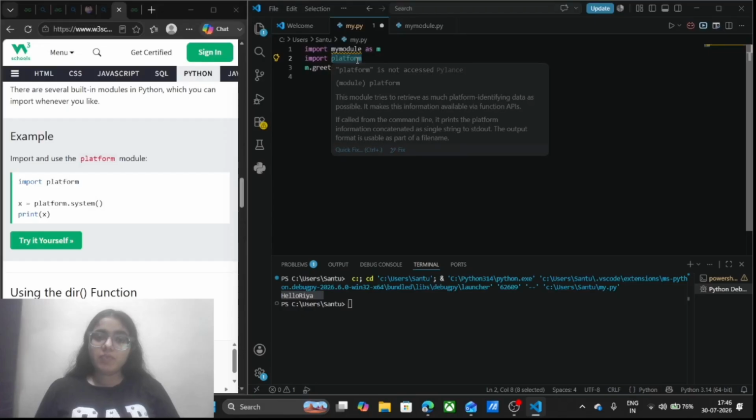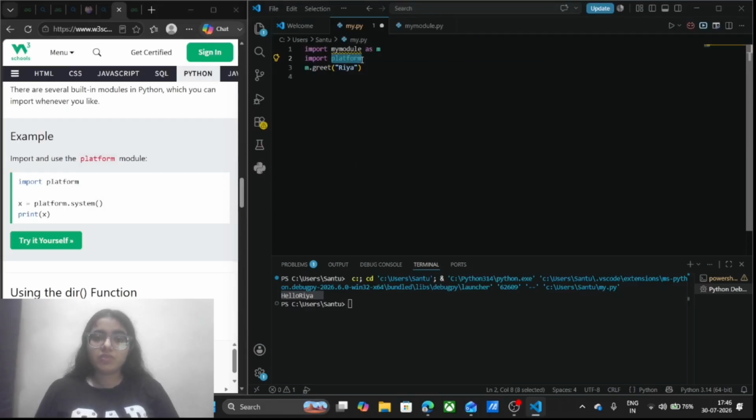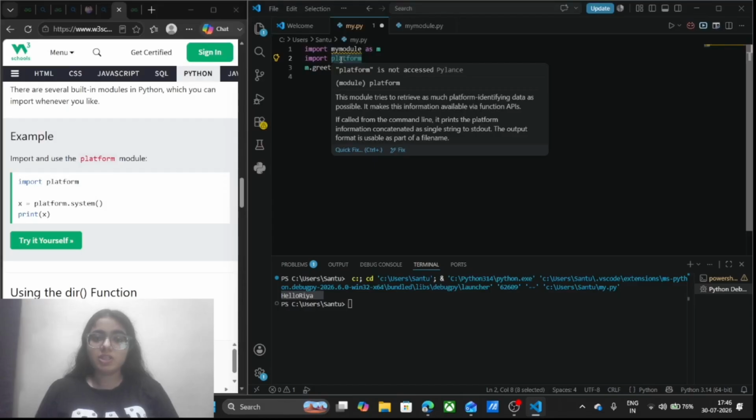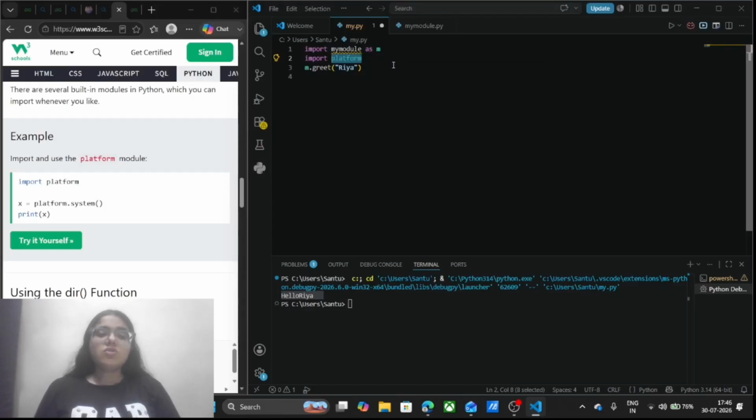What is the platform module going to do? It is also giving me its definition when I am hovering over it. This is the quality of Visual Studio Code itself. So without wasting any time, I will come back to the platform module.